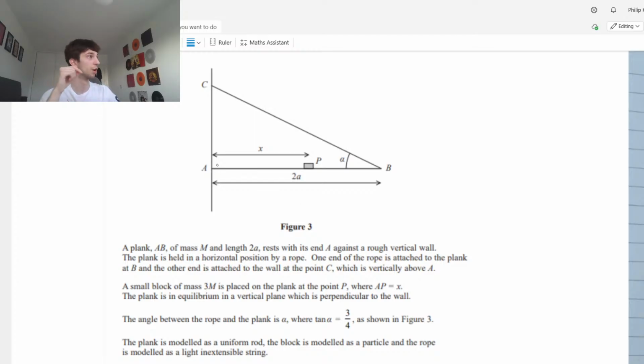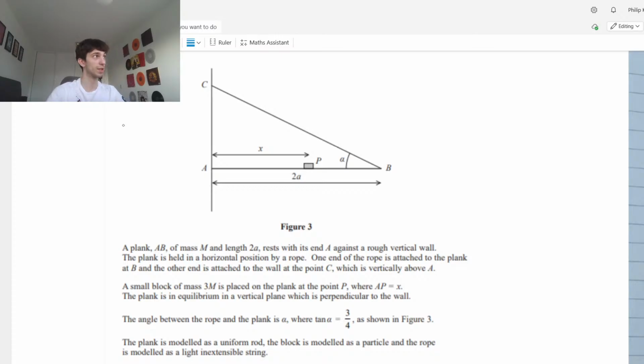Because there's no hinge, all we have to consider is that friction, which in this case is holding it upwards, I believe. It could be downwards. Once again, it doesn't matter whether we put it up or down, it just depends whether we get a negative answer. That will tell us whether we put it in the right direction. This question was in the live before. Hinges are nice. We are going to be going over a hinge question and a ladder question anyway, because I know this is what people want. People want this rigid body stuff.